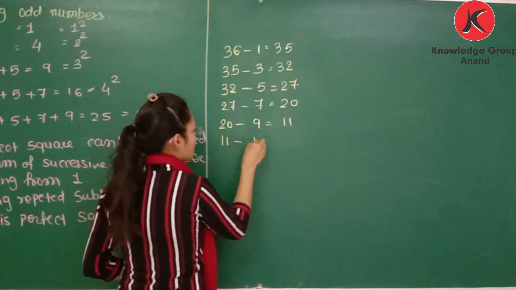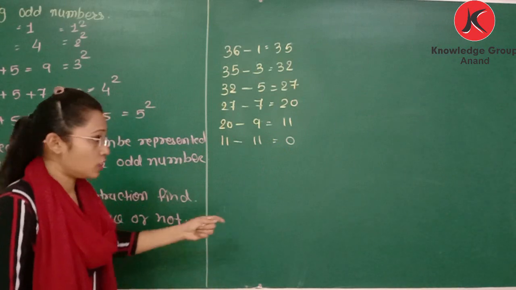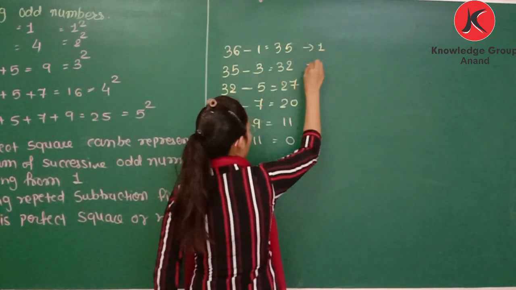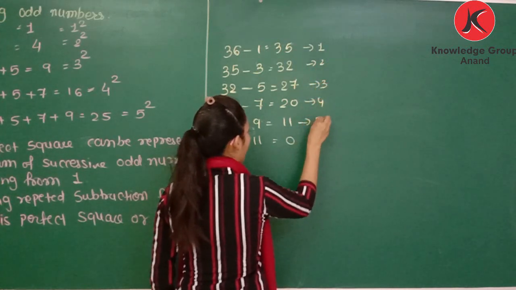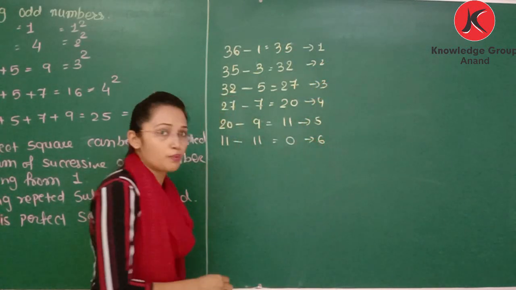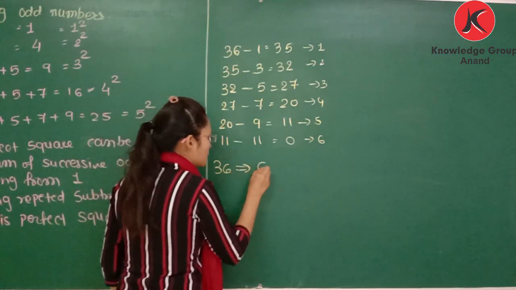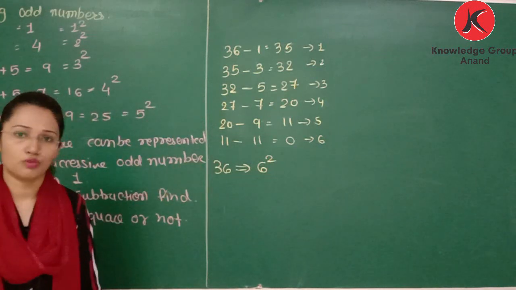And 11 minus 11 after 9 gives 0. If you get 0, how many steps do we have? 1, 2, 3, 4, 5, 6. We performed 6 steps. So 36 is 6 square.